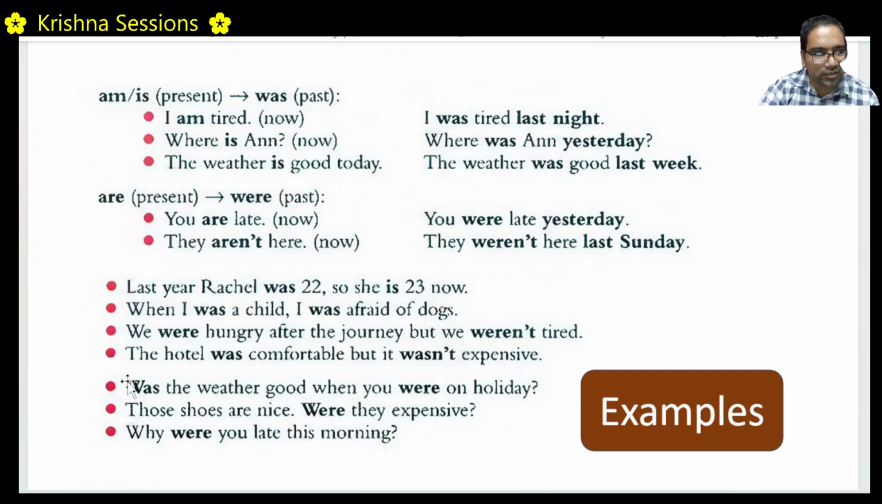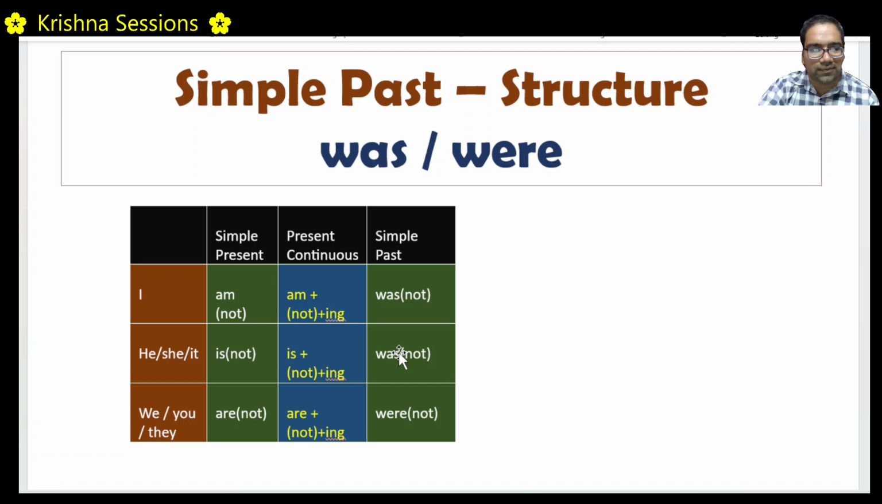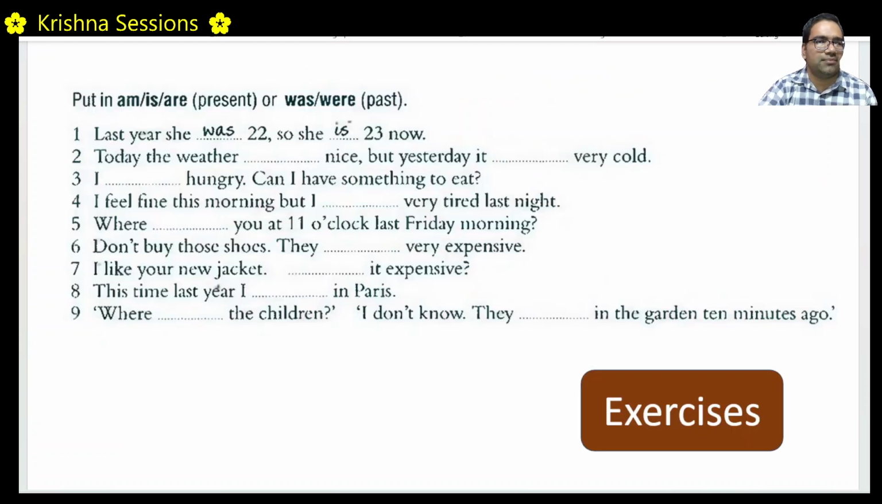Hope you understood the basic sentence structure, was and were. Okay, I, he, she, it would be was. It will be was only. We, you, they will be were. That's the only difference. Okay, now let us look at some exercises.